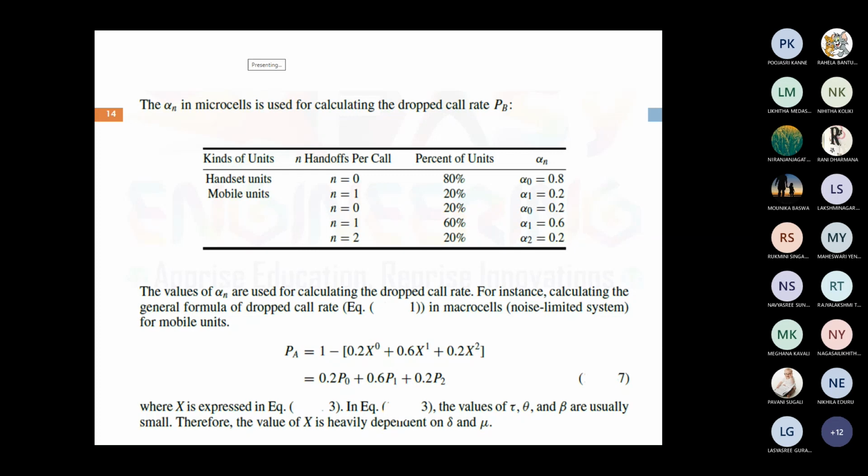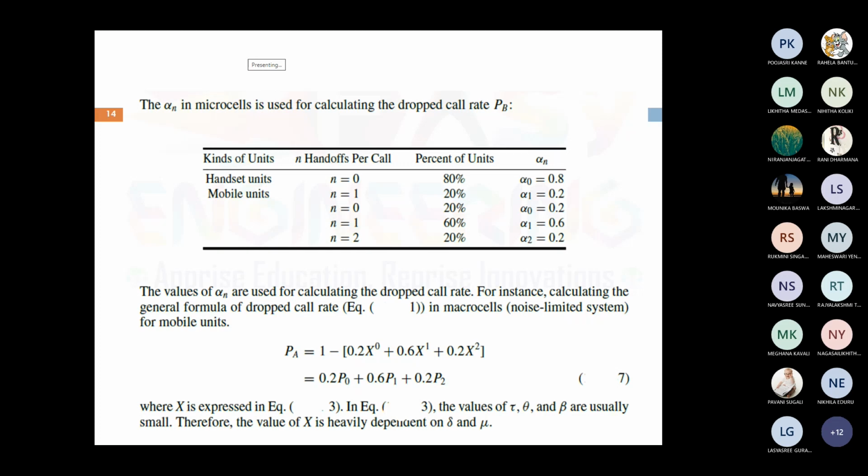Similarly, PB, that is to calculate the dropped call rate for an interference limited system. Now we take the kind of units as handsets and mobile units. In handsets, there is no handoff, that is a fixed location. The percentage of units, we assume, is 80%, with 20% having interference. In landline also we are getting interference, that is due to disturbance in the background. So alpha naught is equal to 0.8.